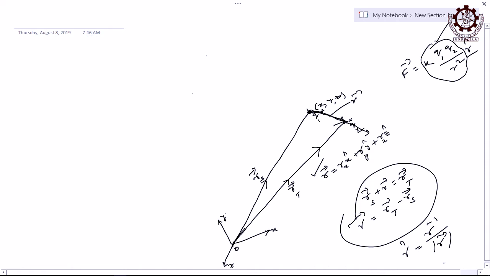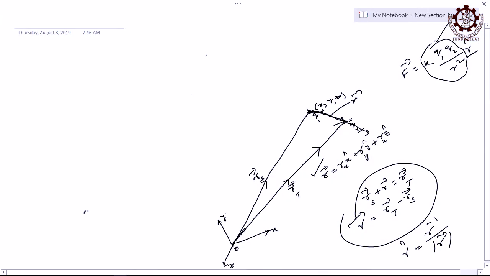Any unit vector can be defined in that way. If you divide a vector by its magnitude, it will always give the unit vector. So r cap is equal to the r vector divided by the magnitude of that vector. What does the magnitude of the r vector mean? The vector is r x, x cap, plus r y, y cap, plus r z, z cap, and the magnitude is obviously the modulus of that.